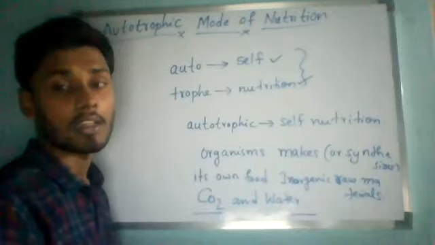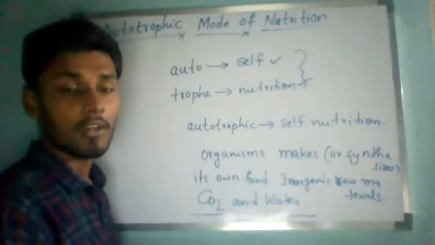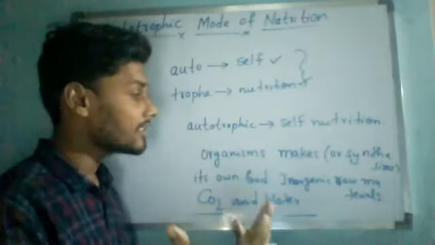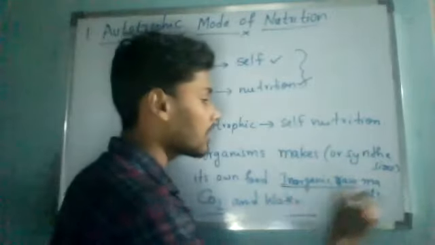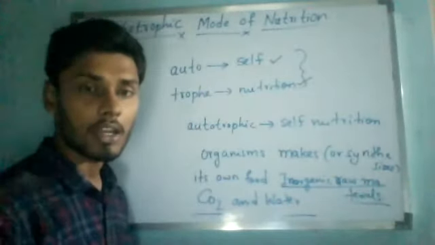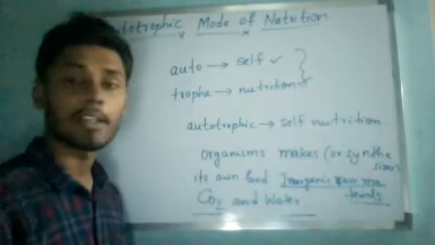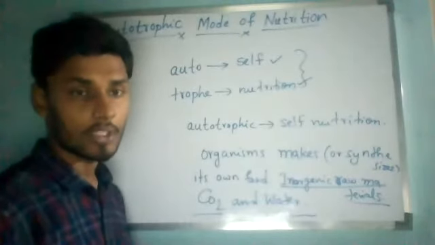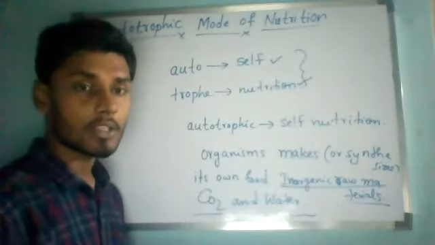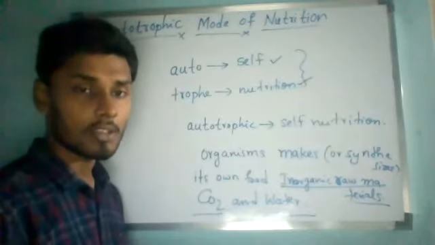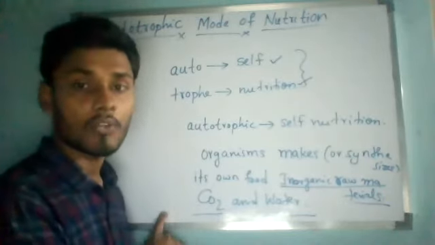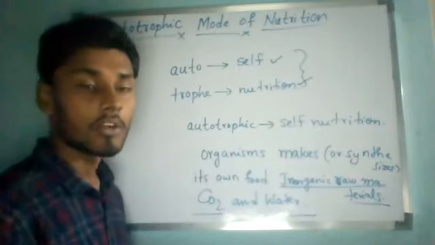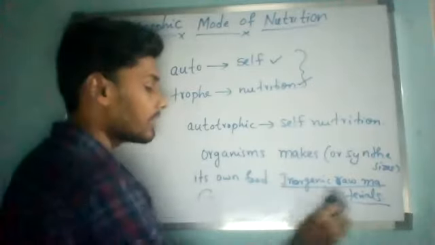They are called inorganic substances. So if any kind of organism synthesizes food from inorganic raw materials like carbon dioxide and water, it is known as the autotrophic mode of nutrition. Understand? So from this we can say that autotrophic nutrition is the mode of nutrition in which an organism synthesizes its own food from where? From where will they synthesize the food?